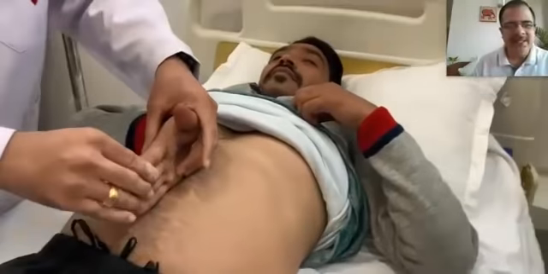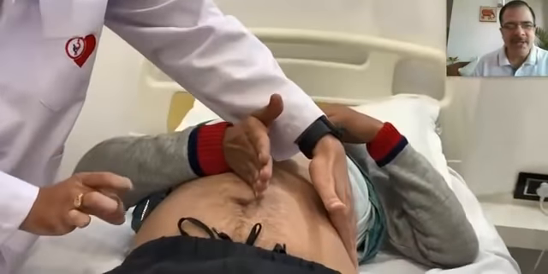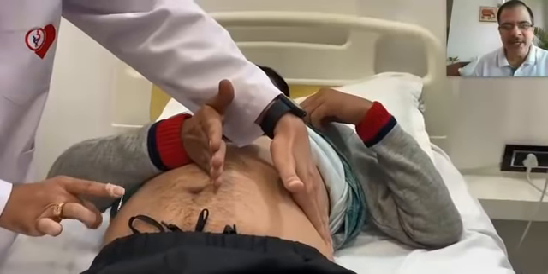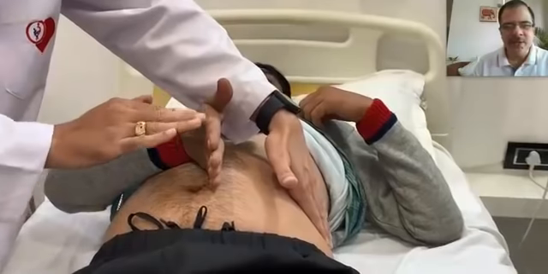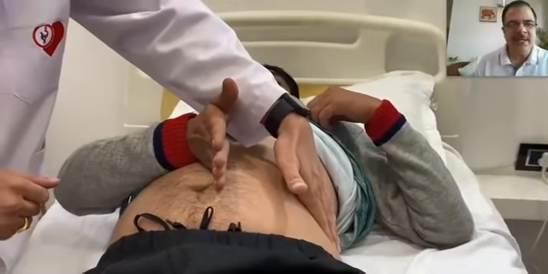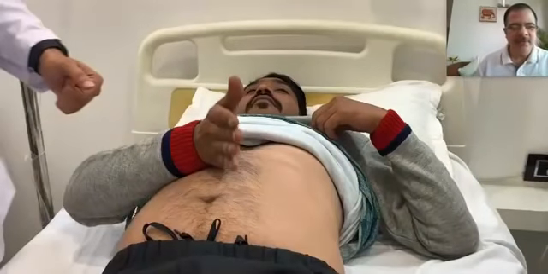The second test is the fluid thrill. In the fluid thrill, we will tap the abdomen from one side like this and appreciate the thrill on the opposite side, while the patient can keep, or a second examiner can keep, the hand in the midline. So this is known as the fluid thrill examination.